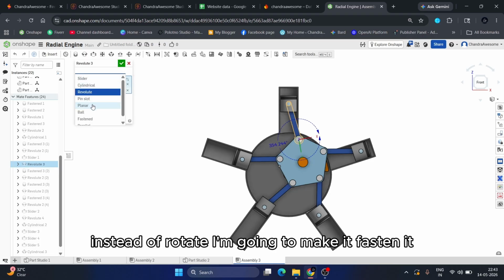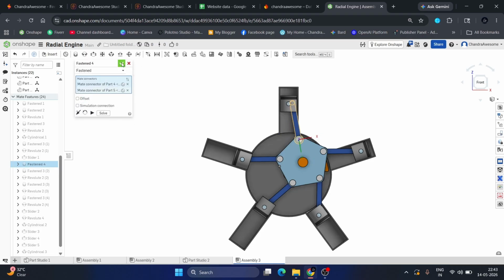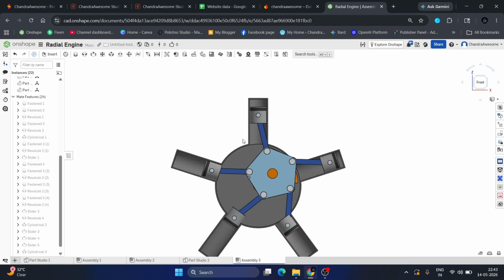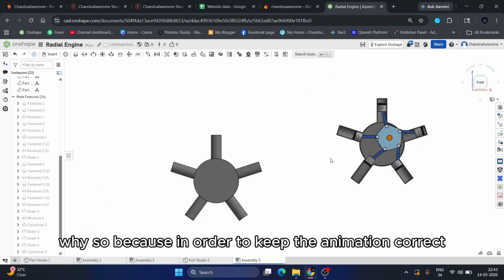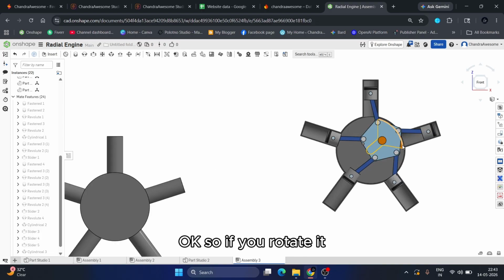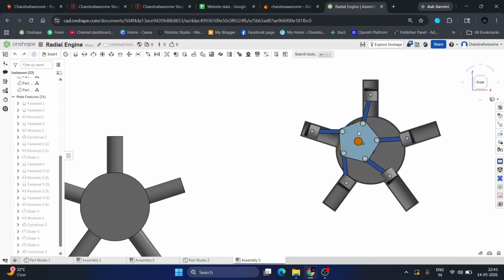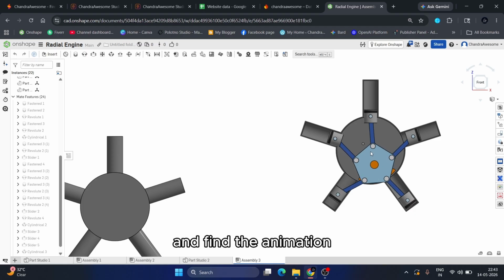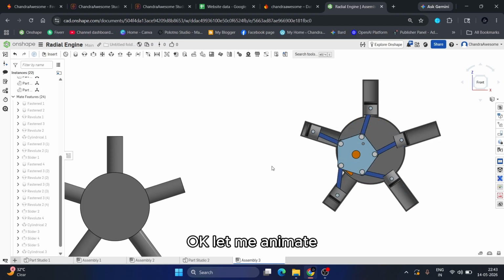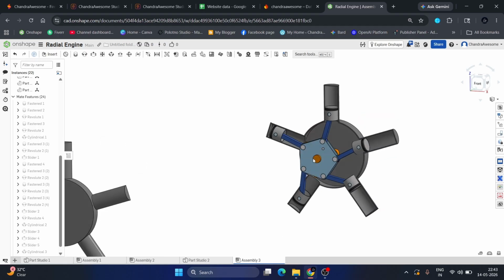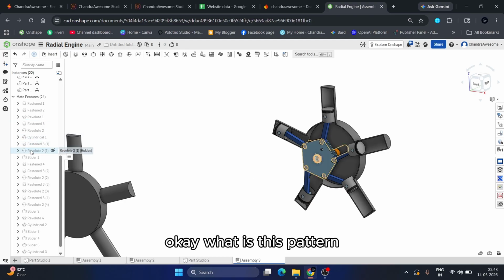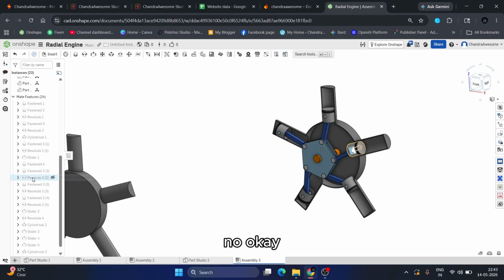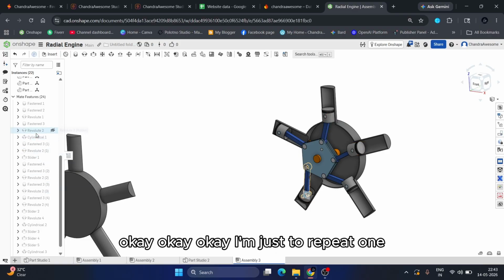Instead of rotate, I'm going to make it fastened. Why so? Because in order to keep the animation correct. So if you rotate it, or find the animation, okay, let me animate. Okay, what is this pattern? I'm just going to repeat one.